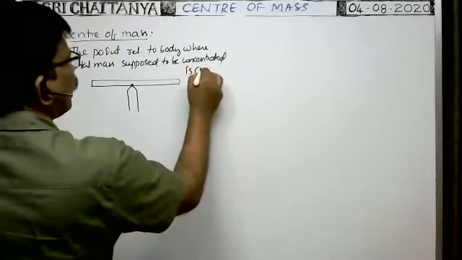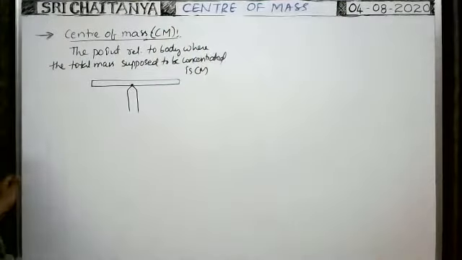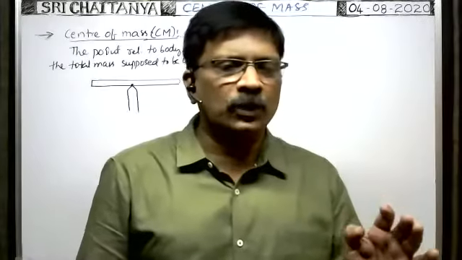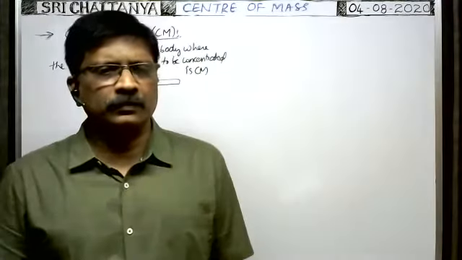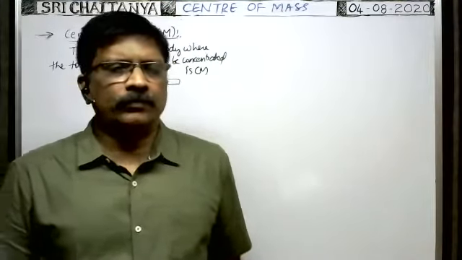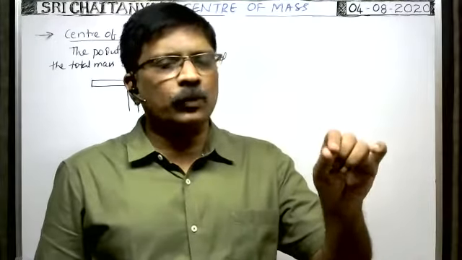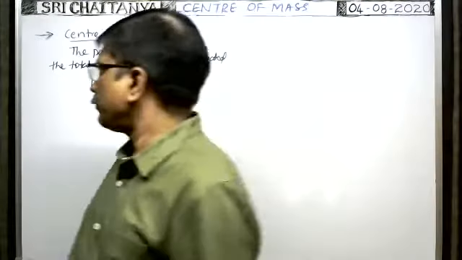The point relative to the body where the total mass is supposed to be concentrated is the center of mass. Okay, that is one definition of the center of mass. One more definition.